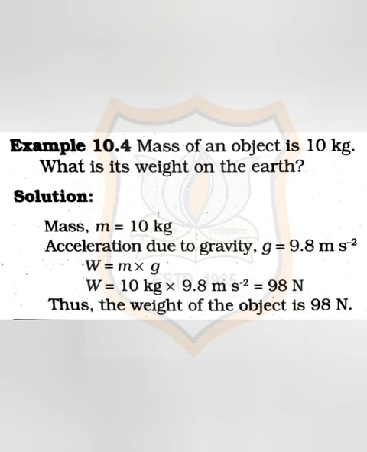Here the mass of the object is given, 10 kg, and we know that for earth the acceleration due to gravity, that is small g, is 9.8 meter per second square. So we apply the formula W is equal to m into g. W is equal to 10 kg into 9.8 meter per second square, which is equal to 98 Newton. So the weight of the object is 98 Newton.